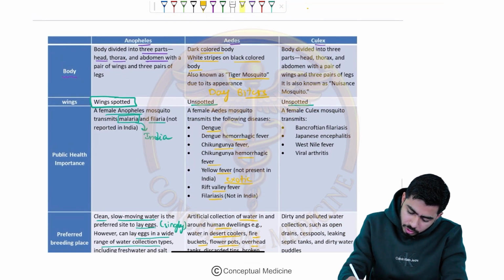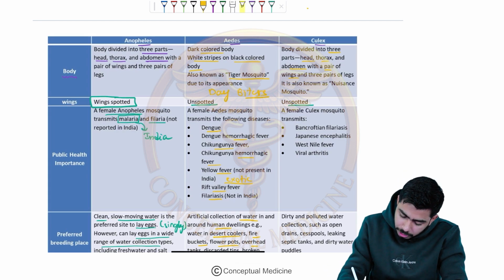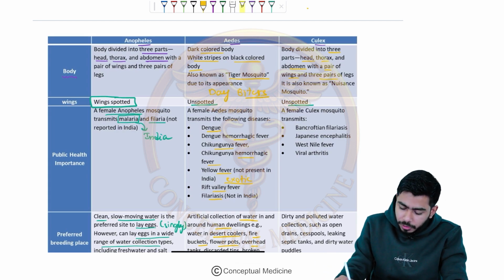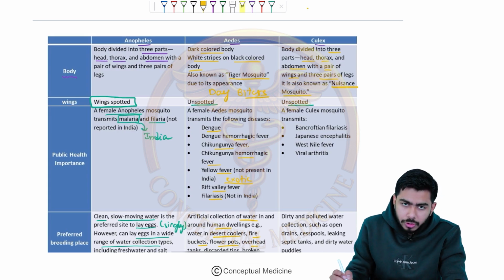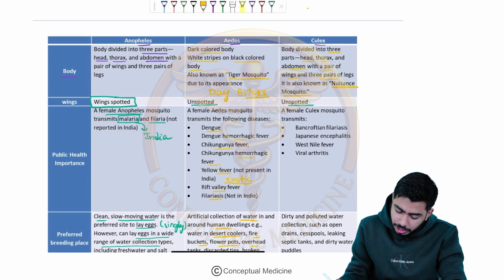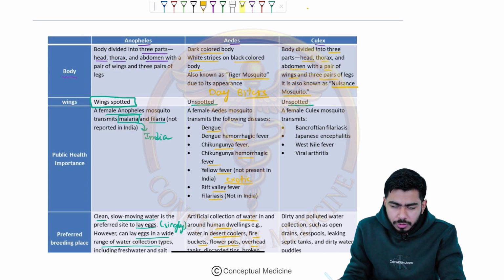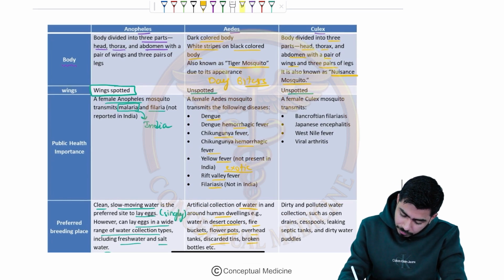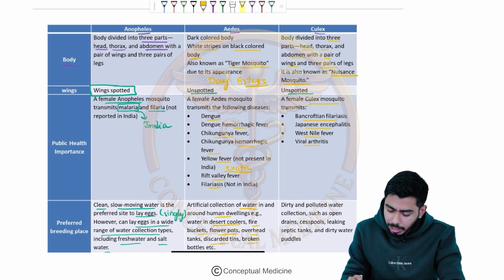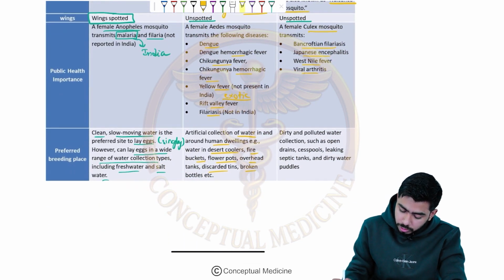Now, Culex mosquito: the body is divided into three parts, head, thorax and abdomen, like the Anopheles, having a pair of wings and three pairs of legs, again like the Anopheles, but here they are called the nuisance mosquito. They have unspotted wings, and they lay their eggs in a cluster or raft, right? A female Culex mosquito transmits what? Bancroftian filariasis, Japanese encephalitis, West Nile fever and viral arthritis. All of them I have mentioned in the discussion of Culex mosquito.